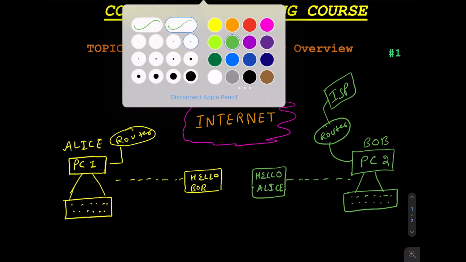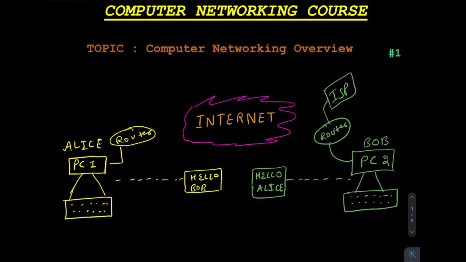And ISP is basically an internet service provider, and this router is connected to a different ISP. Okay, and after this ISP, there will be a bunch of servers in between these two. And if this is a fiber connection, this whole networking is working on optical fiber, and then there will be fiber cables running over to this particular destination.